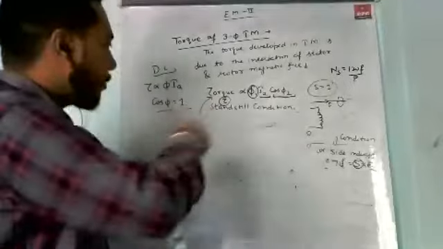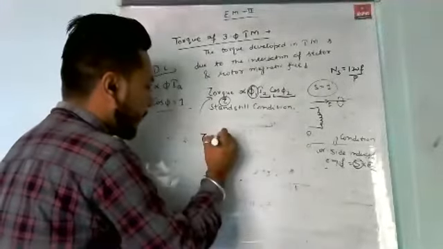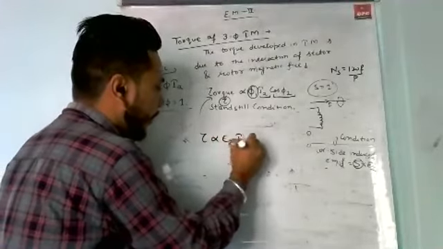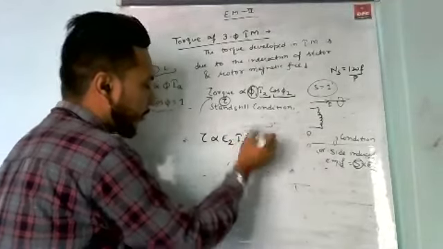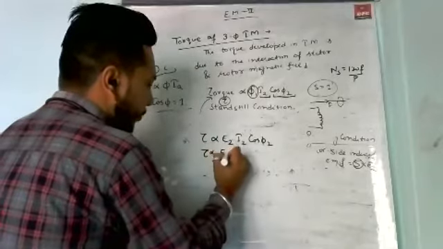If we put the values of I2 and cos phi 2 in the equation, then the torque I discussed earlier is directly proportional to E2 into I2 into cos phi 2. Now put the values of I2 and cos phi 2 in the equation. Torque is directly proportional to E2.